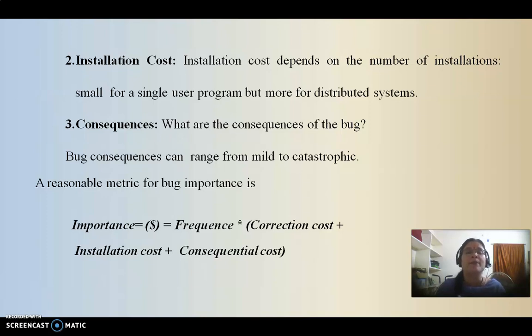That means the sum of the total costs, correction, installation and consequence, multiplied by frequency, gives the importance, and bug importance can be denoted with the dollar symbol. So this is the formula for calculating the importance of the bug.